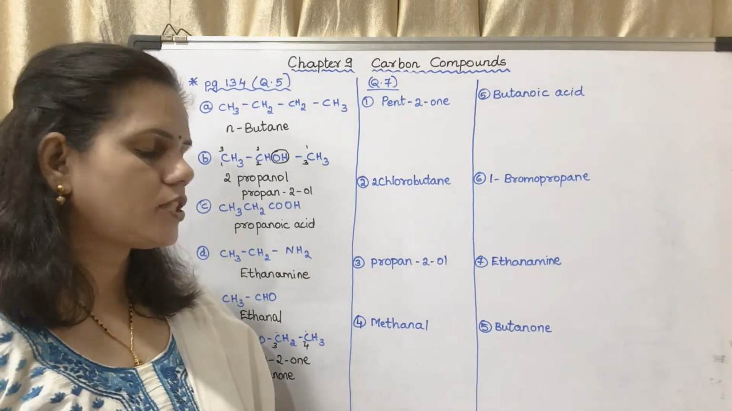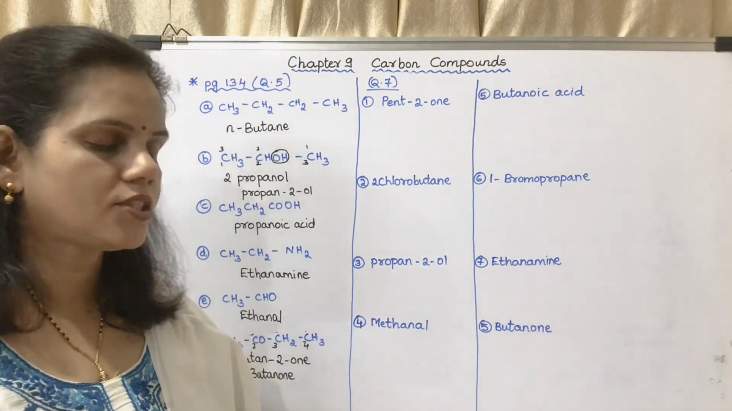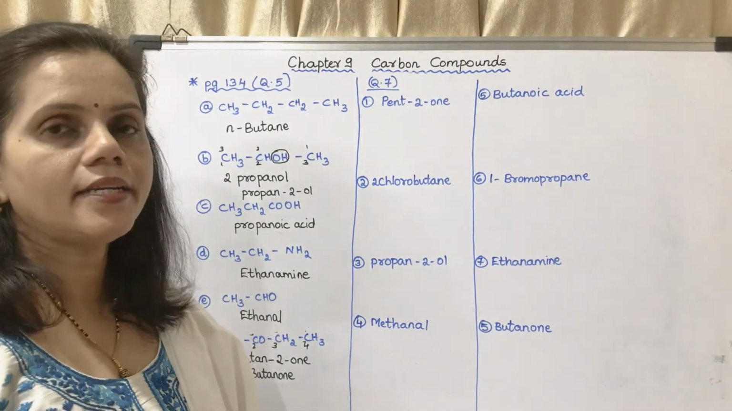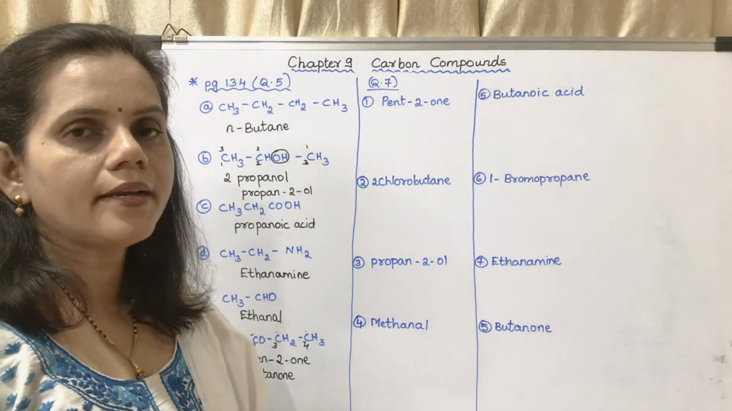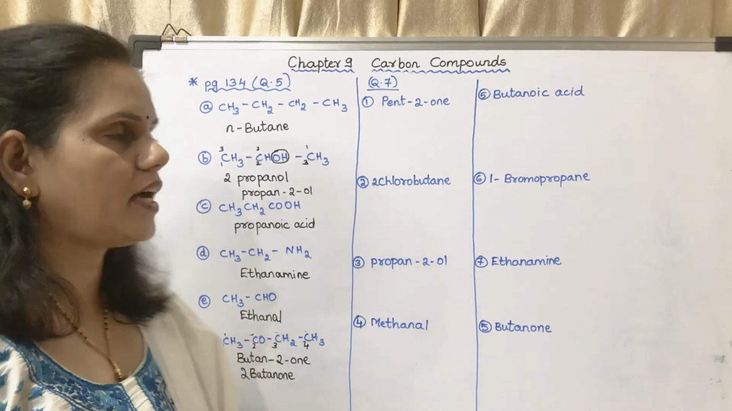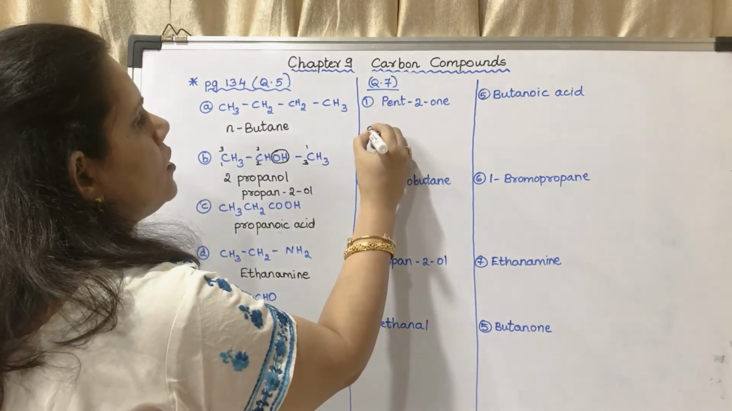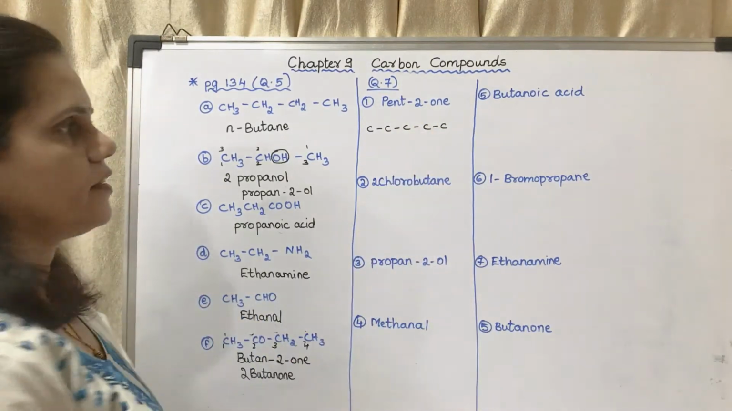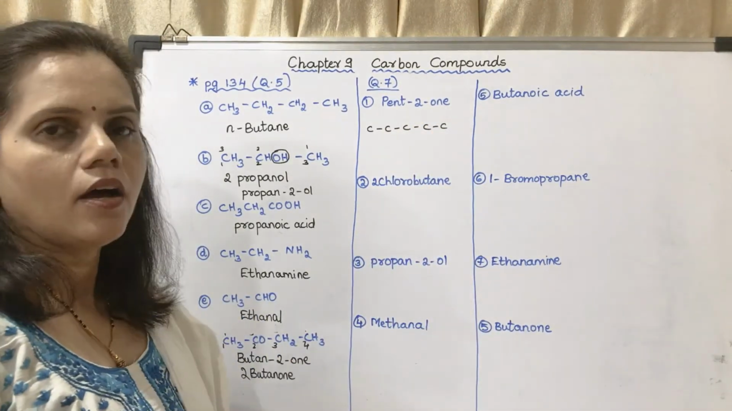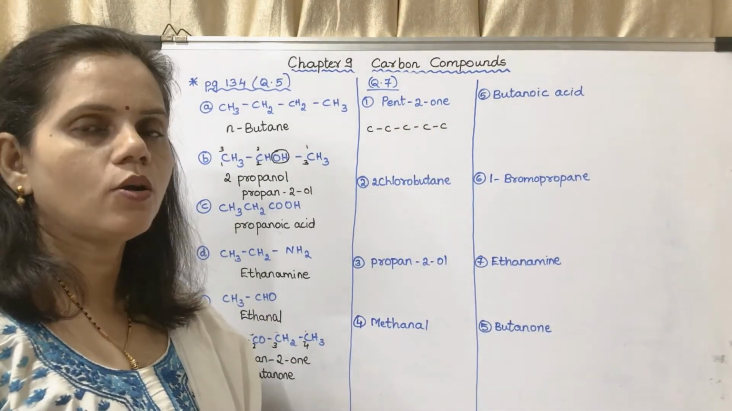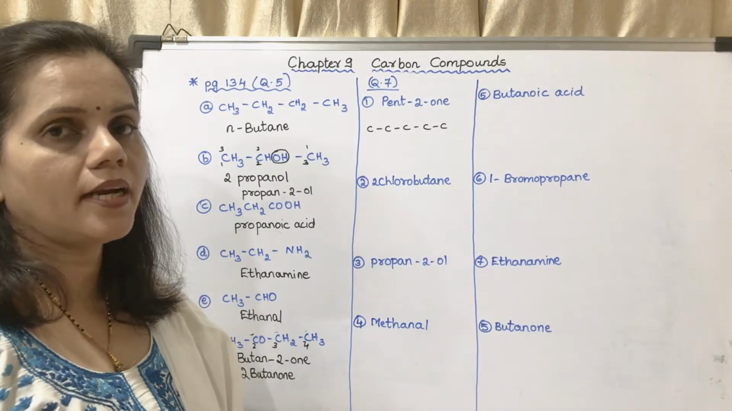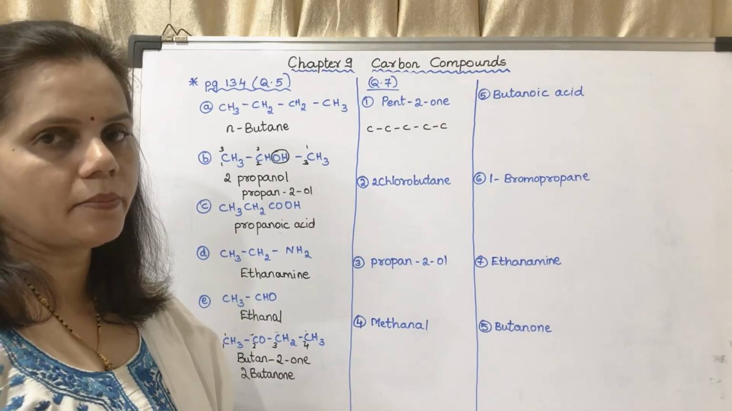Now the next is question number 7. You have to write the structural formula of the following compounds. The first one is pent-2-one. Pent means it is having 5 carbon atoms. So I will draw 5 carbon atoms first: 1, 2, 3, 4, 5. Now you may see which functional group is there? ONE. That means C double bond O. On which carbon atom? It is on the second carbon atom.